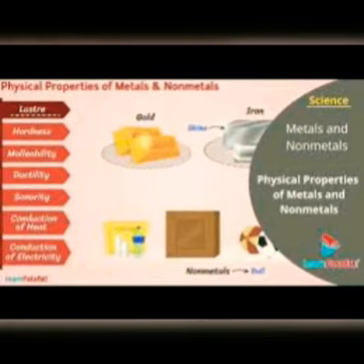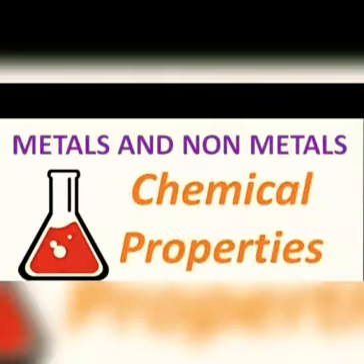Students, in the last class, we studied about physical properties of metals and non-metals. And you know that the physical properties are malleability, ductility, sonority, hardness, conductivity, lustrous, etc. And the properties of non-metals are those opposite of metals. Today we are entering the most important part of the chapter, that is chemical properties of metals and non-metals.